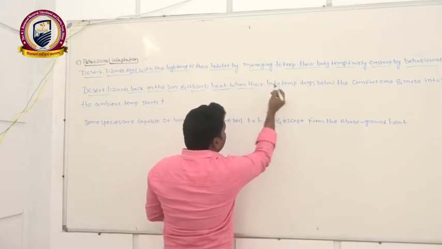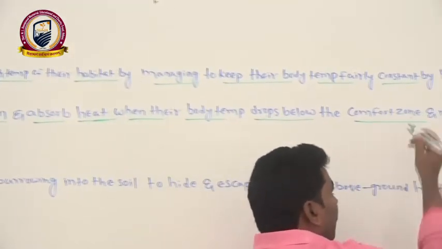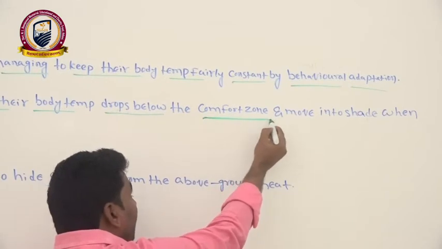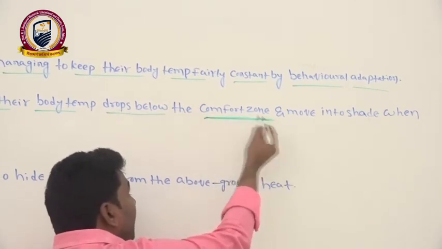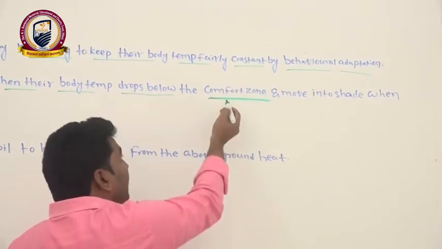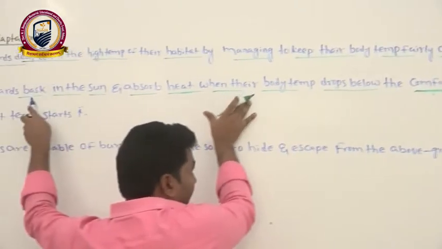When their body temperature drops below the comfort zone, it means the body temperature is not helpful for their metabolism, completely decreased from the optimum level. At that time they bask in the sunlight to increase their body heat.